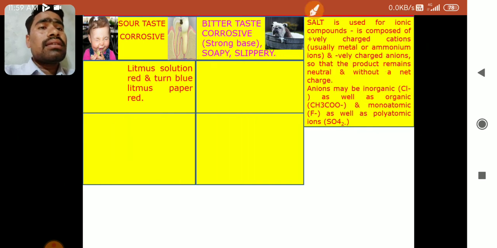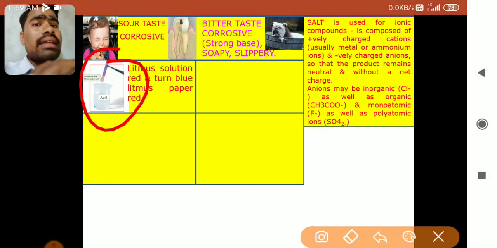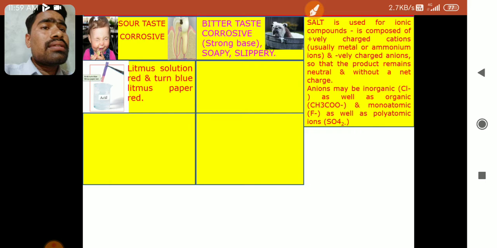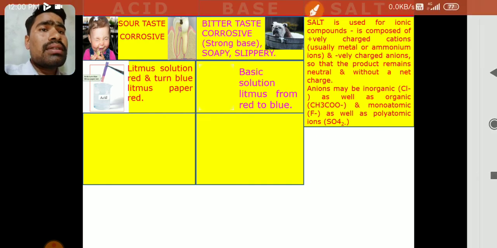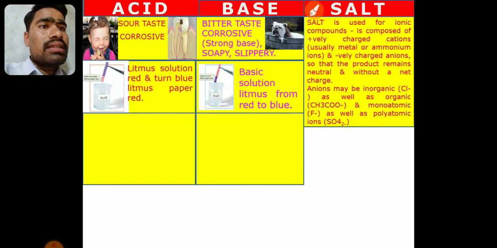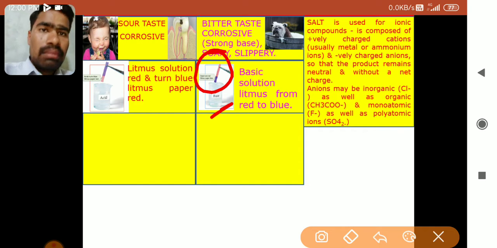You can see here, it's shown with the help of a diagram that an acidic solution is there and the blue litmus paper turns red. You can understand how to test it. Now the next point is about the bases. Inside the basic solution, litmus paper turns blue. You can see here there is a base, and in that base we have dipped red litmus paper, and it has turned blue. So red turns blue in the basic solution.